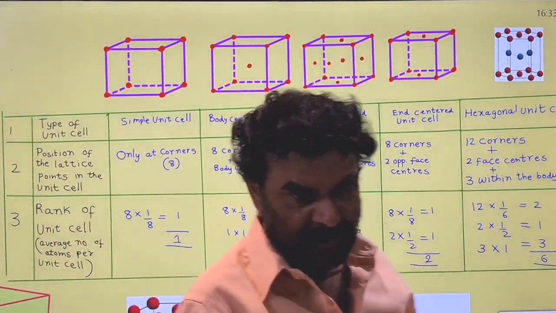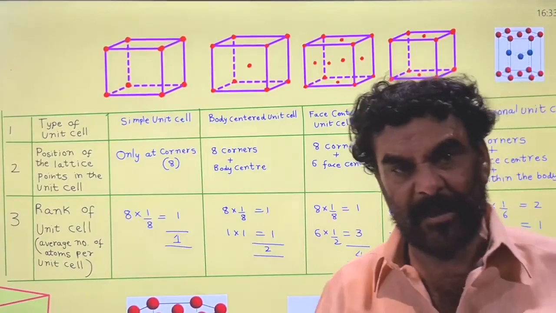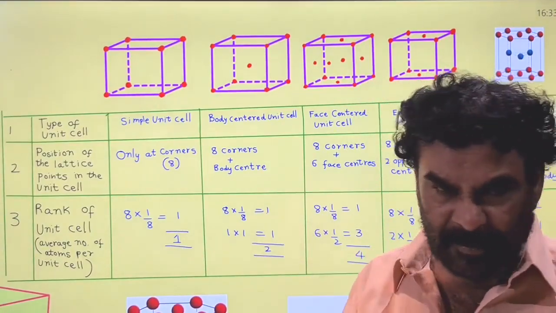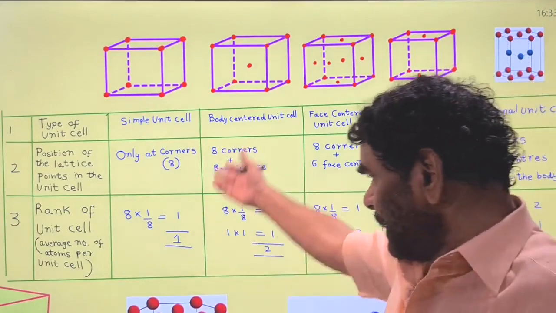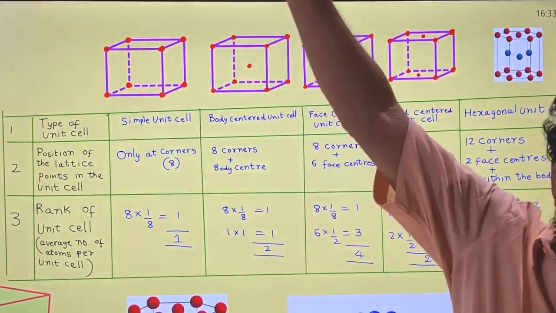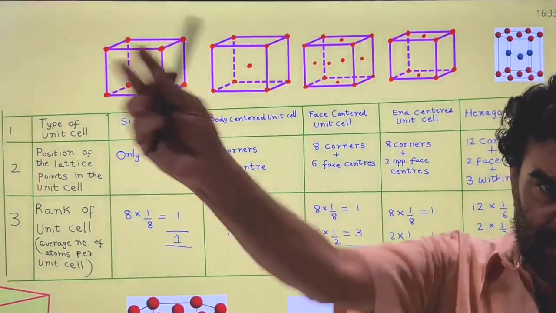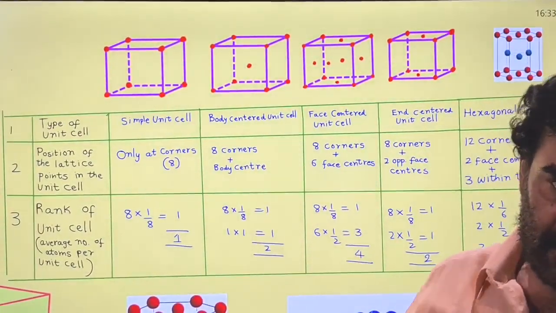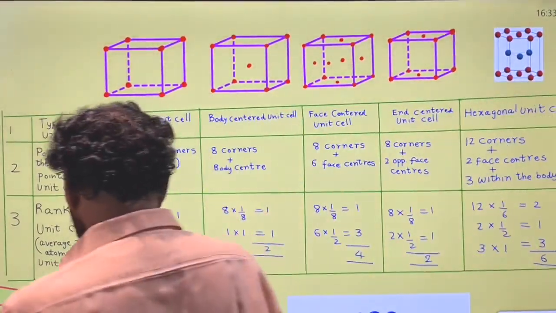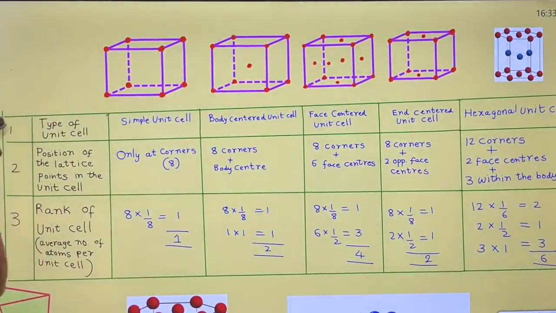That indicates that if you know the given material, the total number of atoms or molecules is equal to the number of unit cells. The total number of unit cells in the given solid material is equal to the number of atoms or molecules present, per atom in the unit cell.